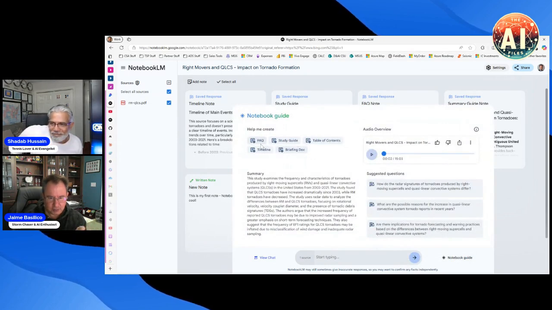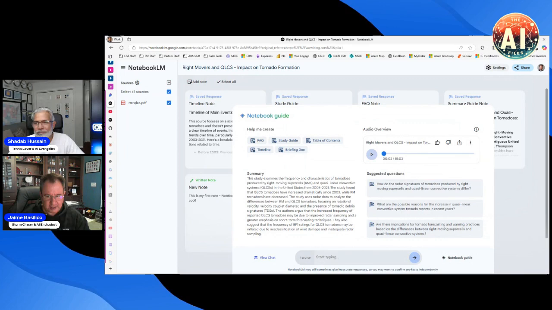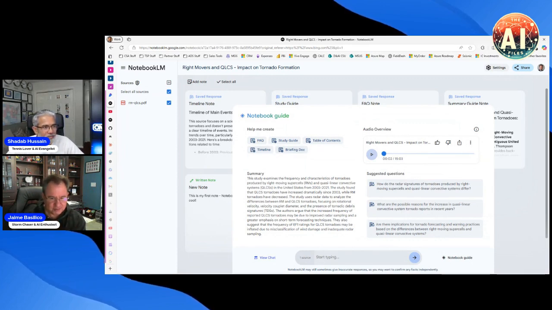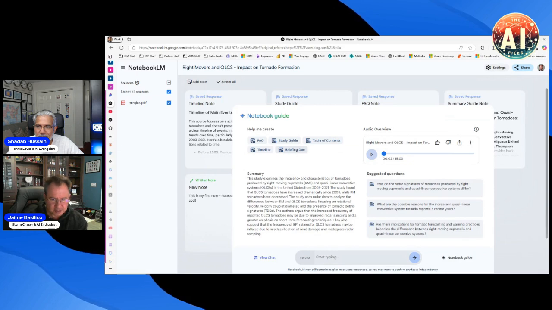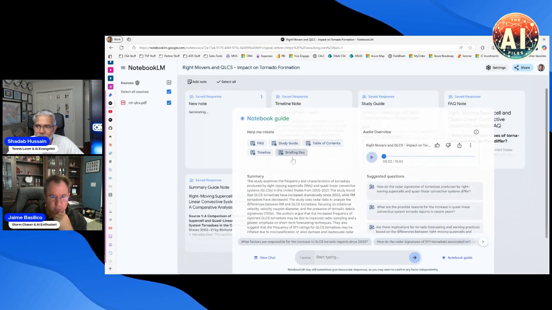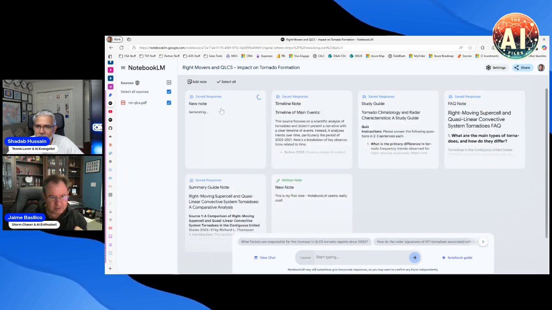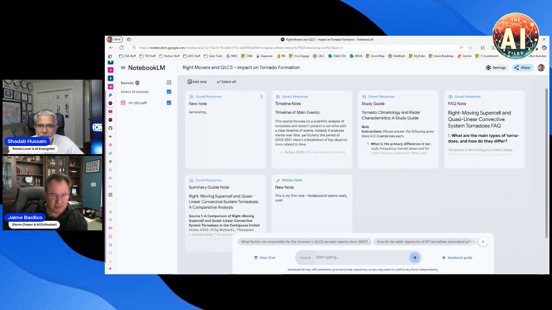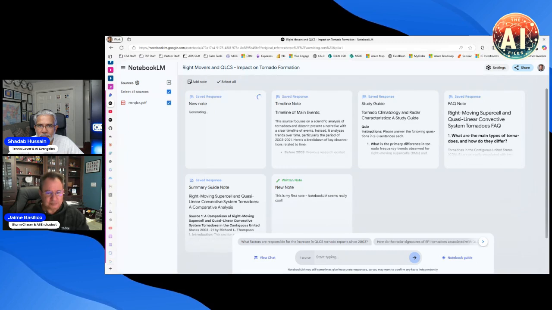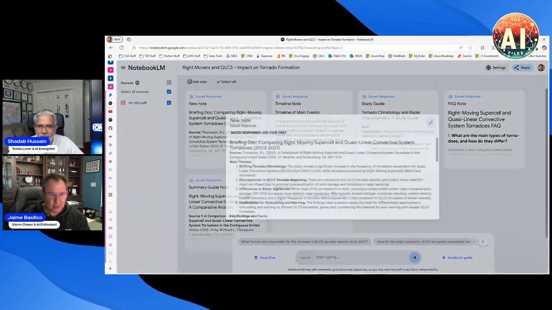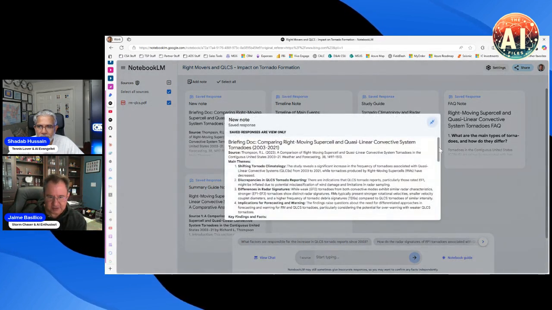So I ingested this research paper into NotebookLM, and here's the guide. So there's things that you could create off of it. Once that's ingested, it gives you a summary of what this is. As an example, if I said, create a briefing document off of what you know, it creates notes, and this is the whole concept around NotebookLM. These notes are basically the output of a chat or a prompt. So here's my little note. This is a briefing note.